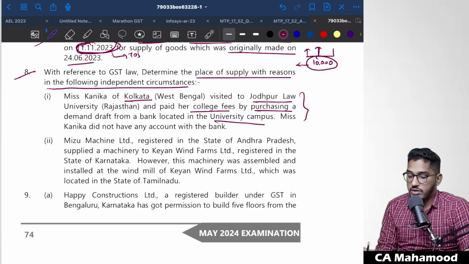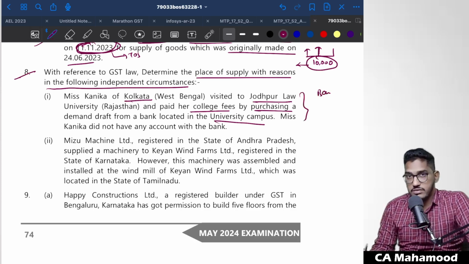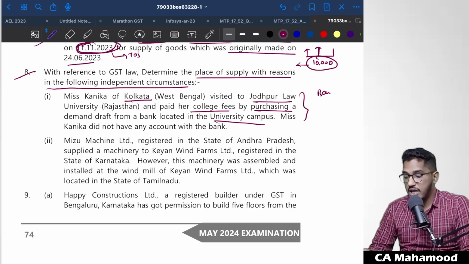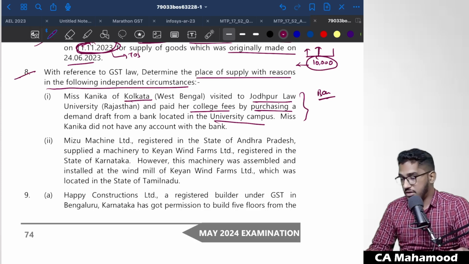So now they are talking about banking and stock broking services. We have one specific subsection of section 12 which is talking about what will be the place of supply in case of banking and stockbroking related services. There they say that in case the address of the recipient is available in the records of the bank, then the place of supply will be the address of that recipient.